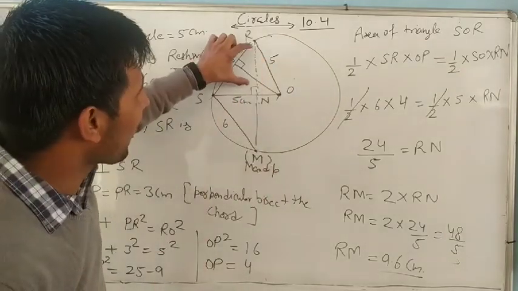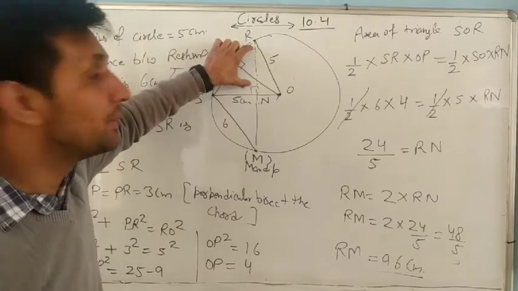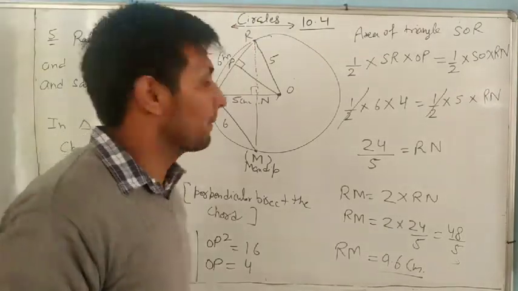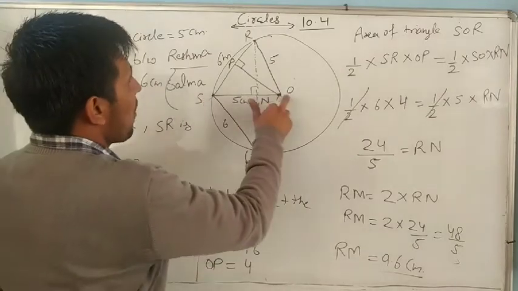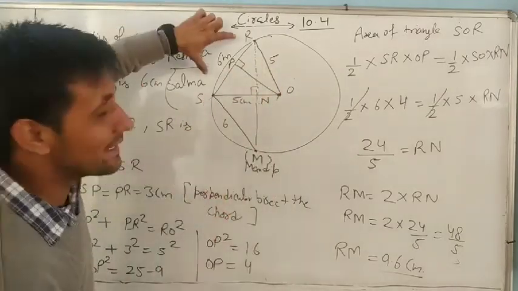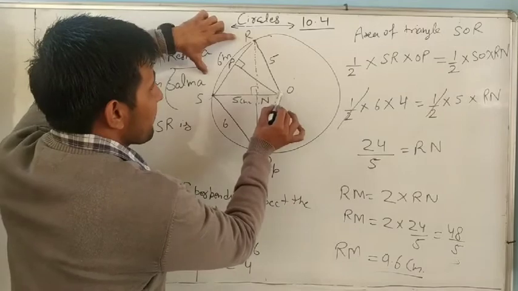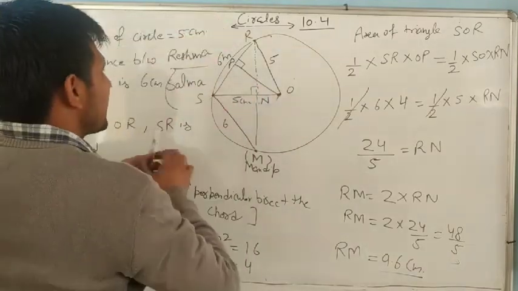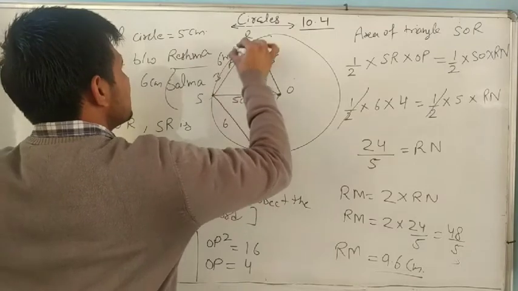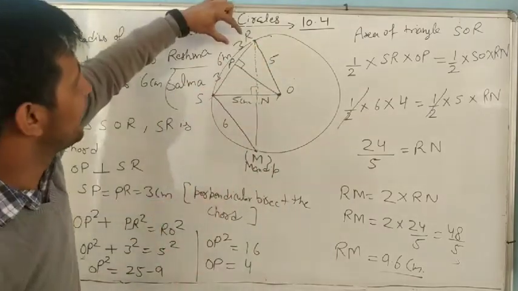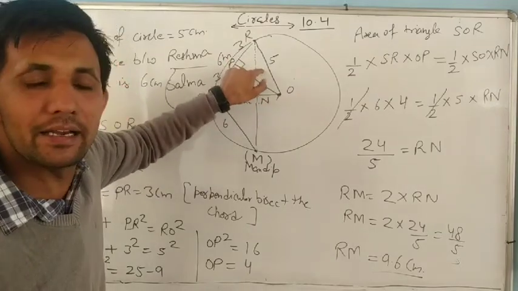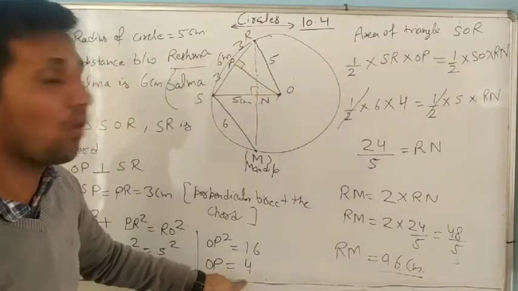We want to find RN. It is the height of the triangle because distance is always perpendicular. So in triangle SOR, SR is a chord, and the perpendicular from the center always bisects the chord. So it is 3, it is also 3. With 3 and 5 we can find OP because it is a right angle triangle. So OP comes 4.